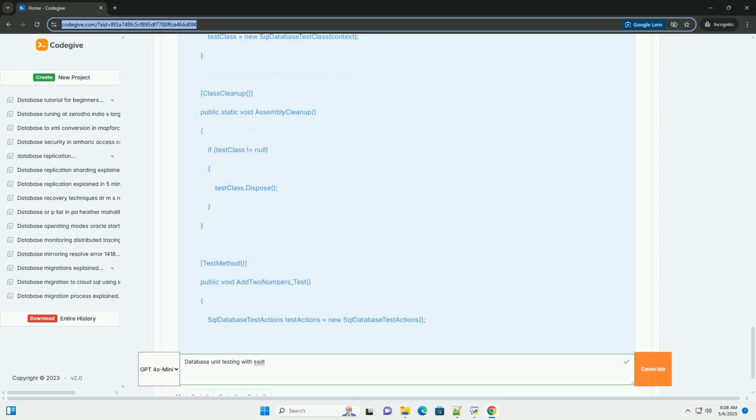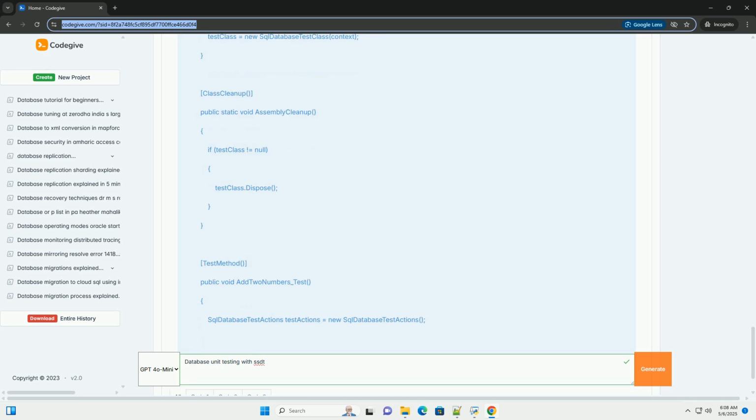Data-driven testing: use a data source, for example a CSV file or a database table, to provide different input values for your tests. This allows you to test a wider range of scenarios without writing a separate test method for each. Use the data source attribute. Mocking: in some cases, you may need to mock out dependencies to isolate the code you are testing. This is less common in database unit testing than in application code unit testing, but it can be useful if your database code relies on external systems or services.